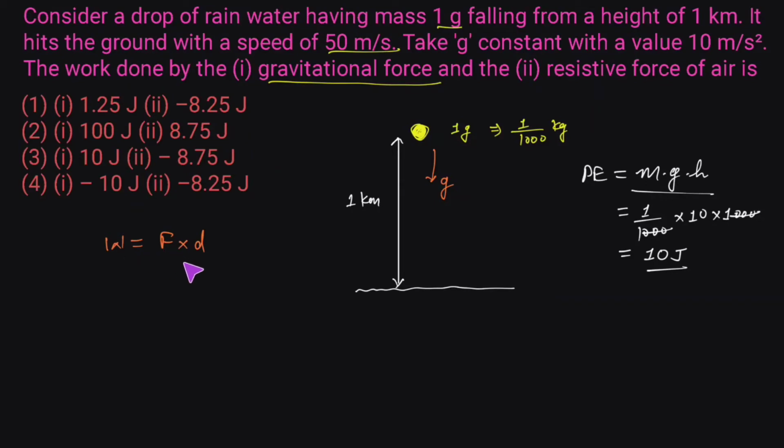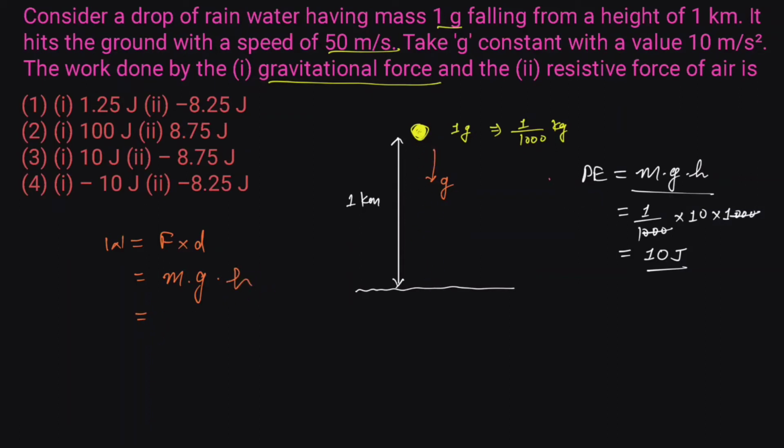Work done is given by force times displacement. Now force can be written as mass times acceleration. Here the acceleration is due to the gravitational force, so we can say that it is g, into displacement. The displacement which is taking place in this case is the height h, because this is the initial position of the water droplet and it is coming towards the ground. So the total displacement covered by this water droplet is its initial height, that would be h.